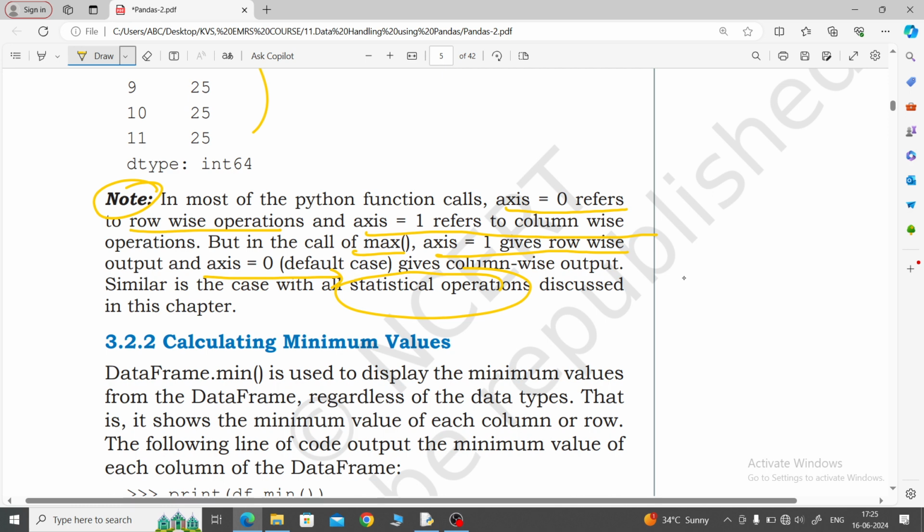Now we will see the minimum. Minimum, you know, is data frame object dot min. If you want to mention parameters, numeric only equal to true, then it will take only the numeric data.